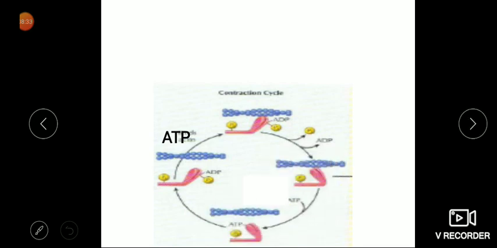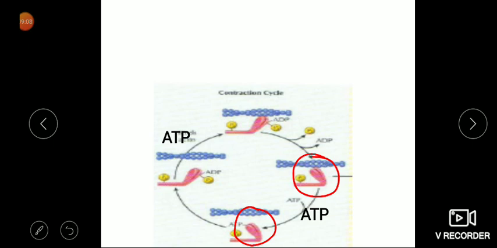But the second phase, the relaxation phase, means there is a detachment of the myosin head from the actin. Again this phase also needs ATP. To detach the myosin head from the actin, again we need ATP. That's why this relaxation phase is also called active. So in cardiac muscle as well as skeletal muscle, contraction and relaxation both are active. It normally appears that contraction is active, but what about relaxation? Both are active, because at both phases we need ATP.